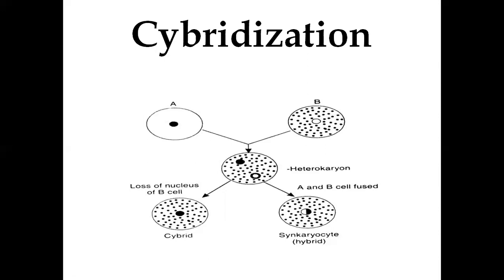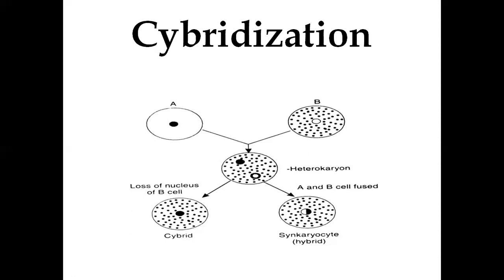Cybrids are cells which contain the nucleus of one species, but cytoplasm from both the parental species. The process is called cybridization. This is one type of somatic hybridization.